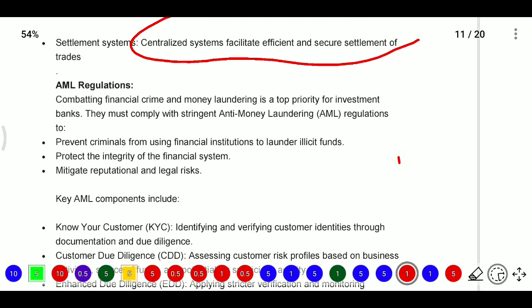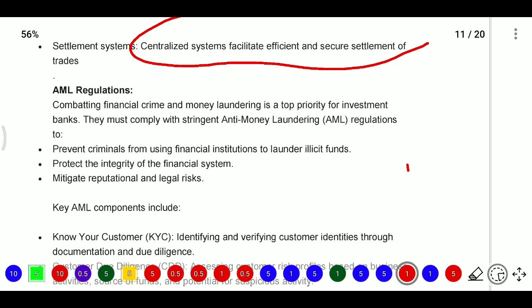After that, we will see AML regulations. AML regulations means anti money laundering regulations. Here, combating financial crime, that is money laundering, is the top priority for investment banks. So they must comply with stringent anti money laundering regulations. We also have an act for it, the Prevention of Money Laundering Act. If you see today's news, the Aam Aadmi Party was accused under this Prevention of Money Laundering Act. That is the AML related information.